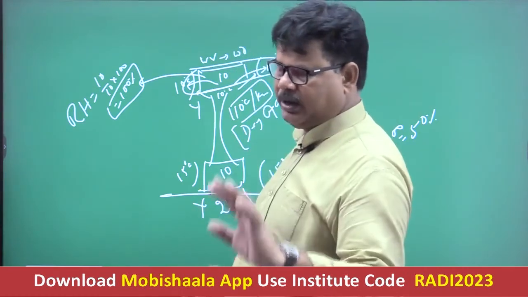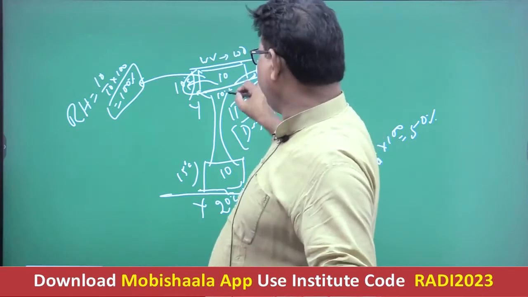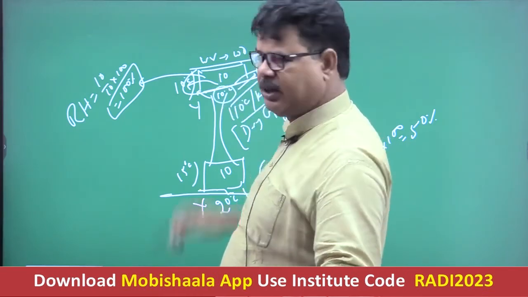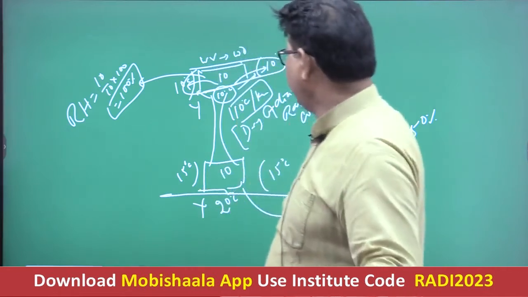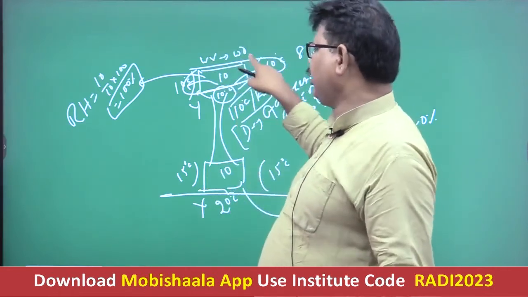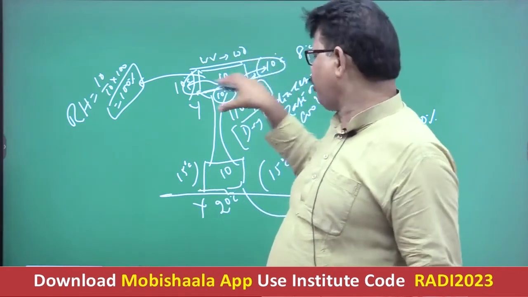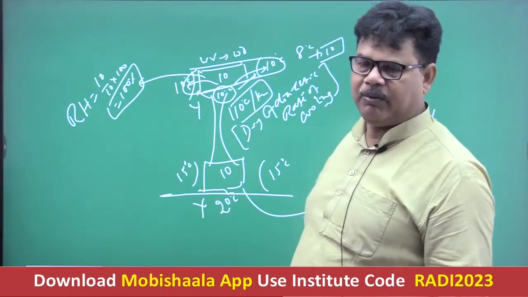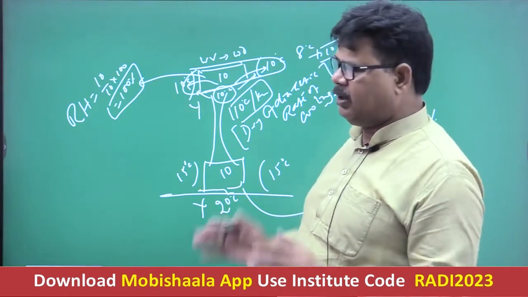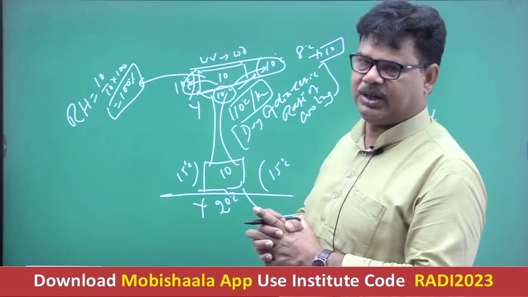Why not ice crystals? Because the dew point temperature is 10 degrees Celsius, which is more than 0 degrees Celsius, so the water vapor will convert into water droplets. This process is referred to as the condensation process.